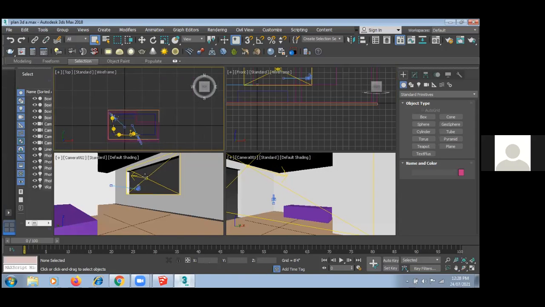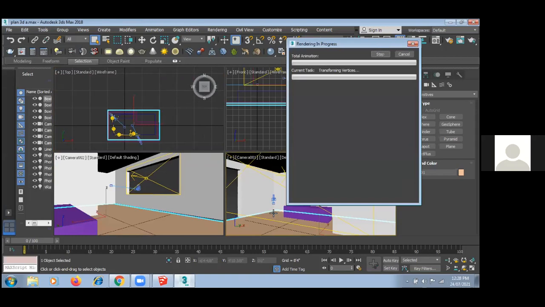So guys, here I can show you how to give a light effect. Okay. So there are different types of light available over here. If I render here,